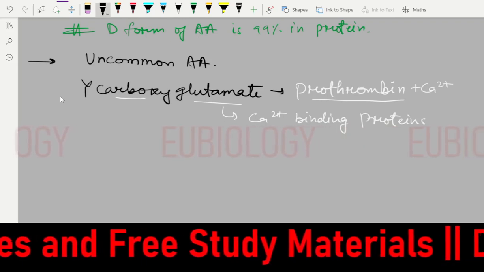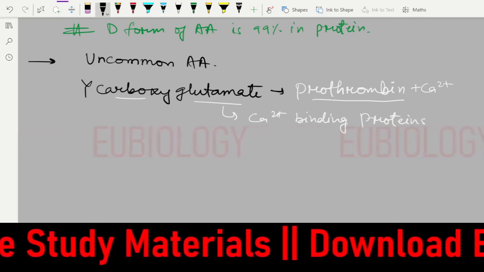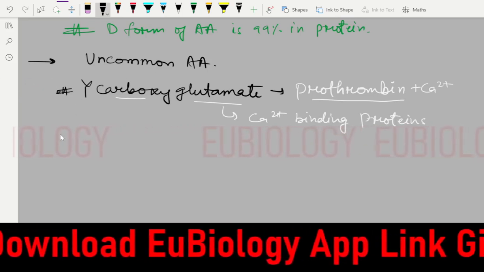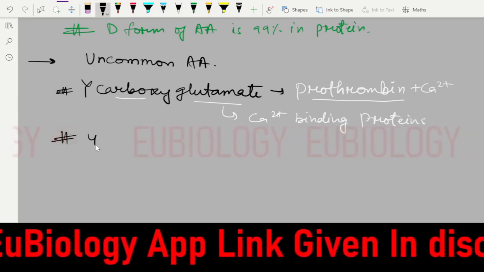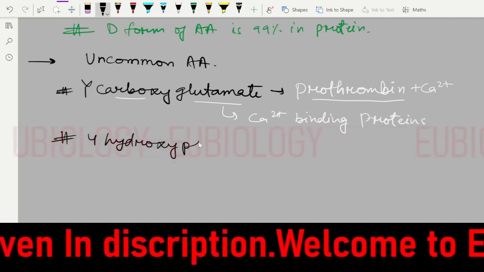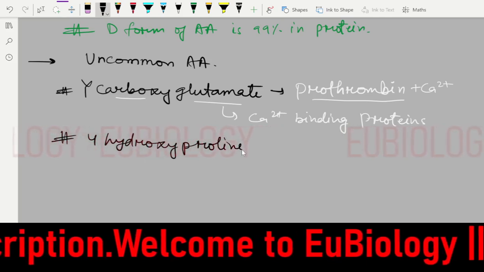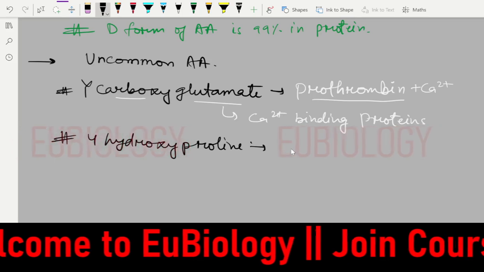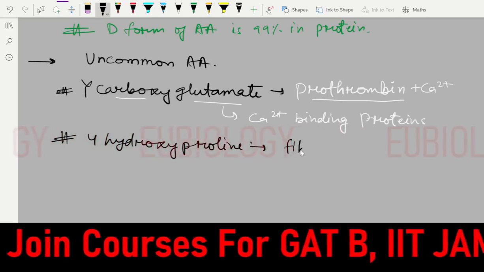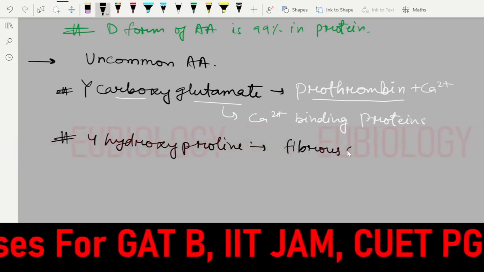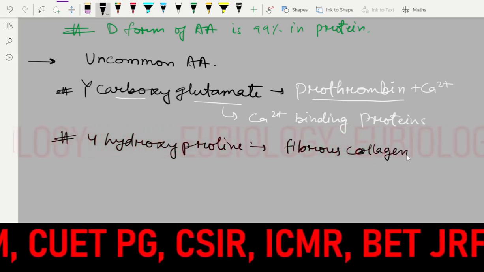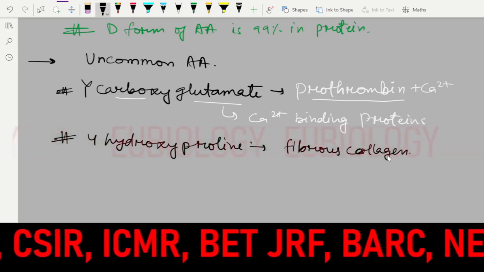So this was the first one. Another is 4-hydroxyproline. The 4-hydroxyproline is present in fibrous collagen, or you can say collagen fiber.